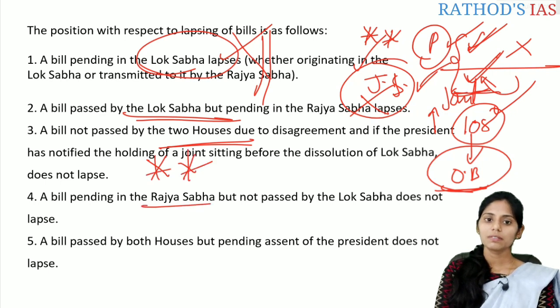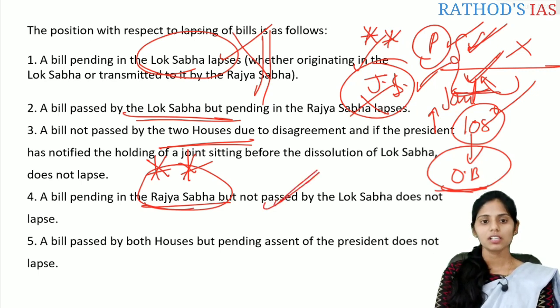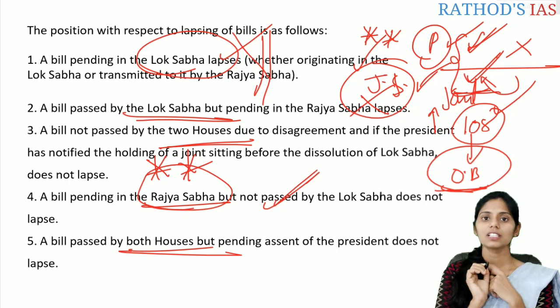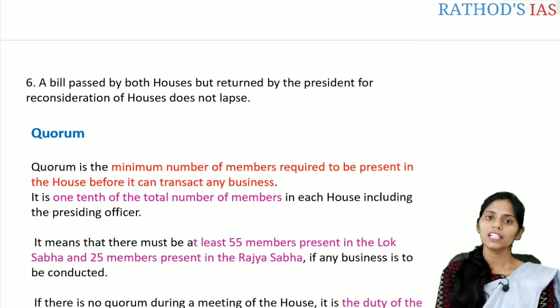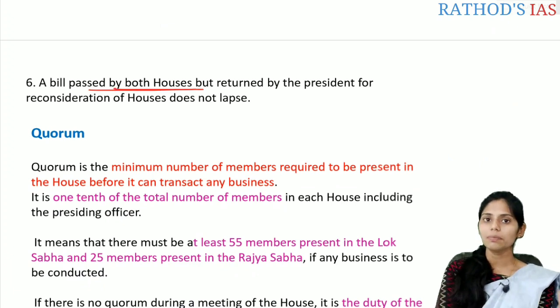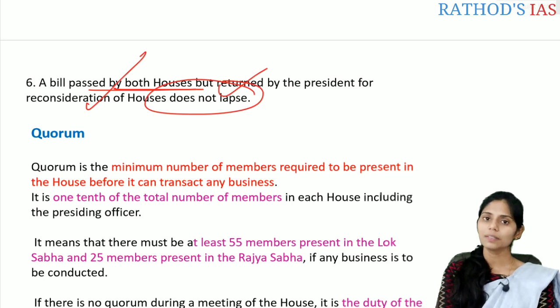And the bill which is pending in the Rajya Sabha but not passed in the Lok Sabha does not lapse. And the bill which is passed by both the houses but pending at the assent of the president will also not lapse. And the next one is, if a bill is passed by both the houses but is returned by the president for reconsideration to the houses, then it will also not lapse. Okay, this is important regarding the prelims.